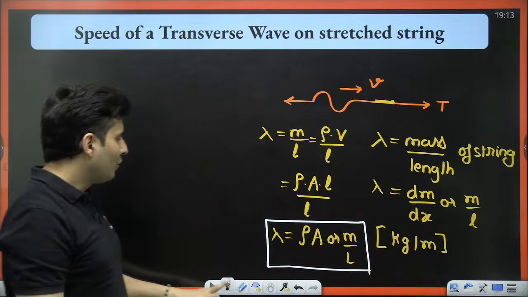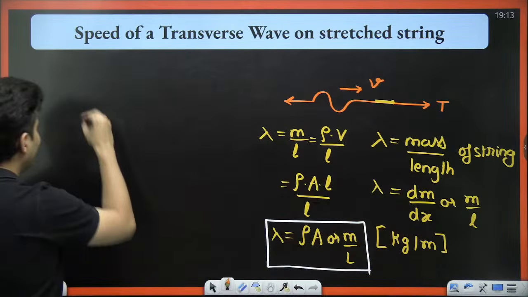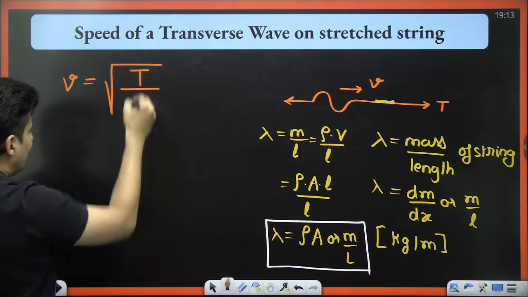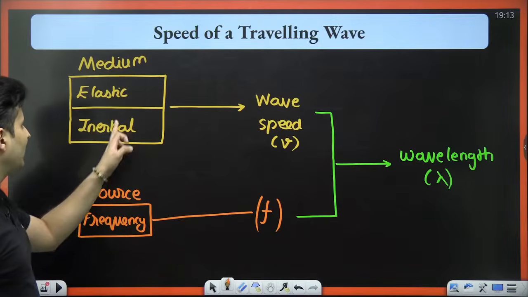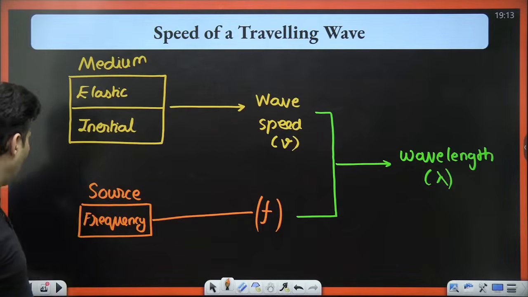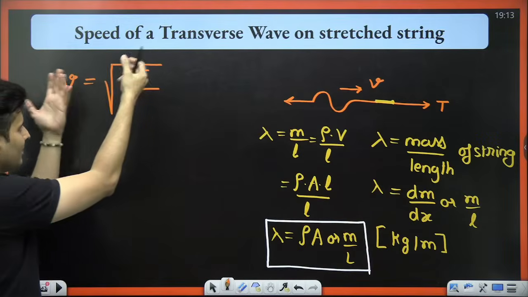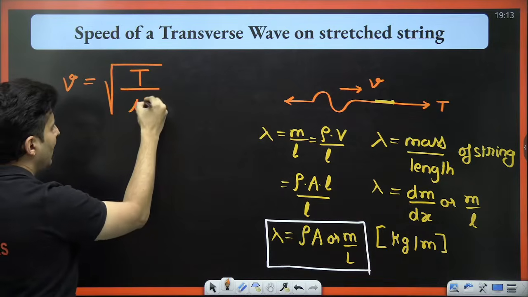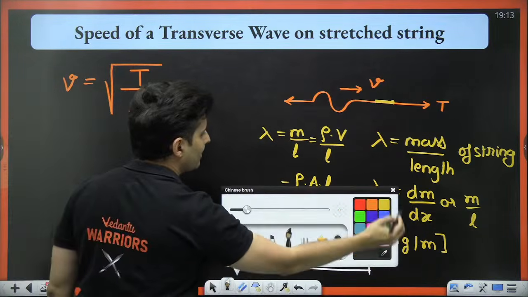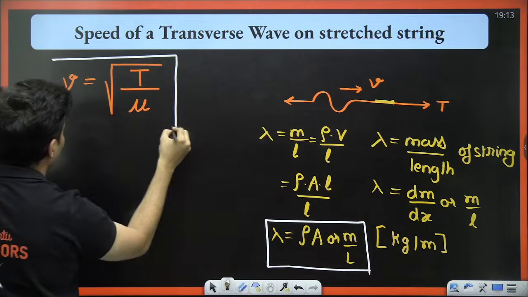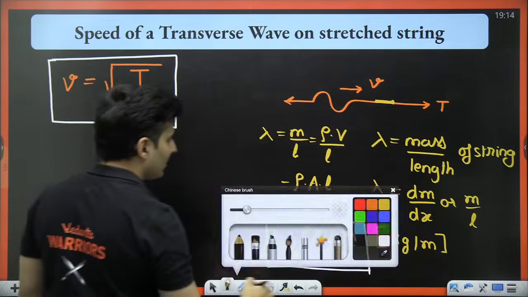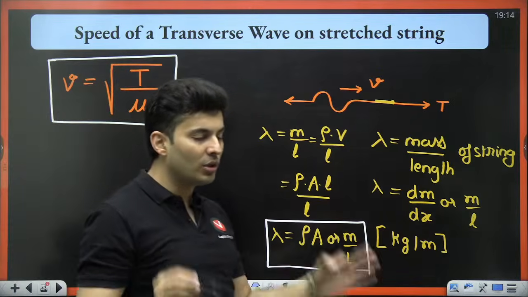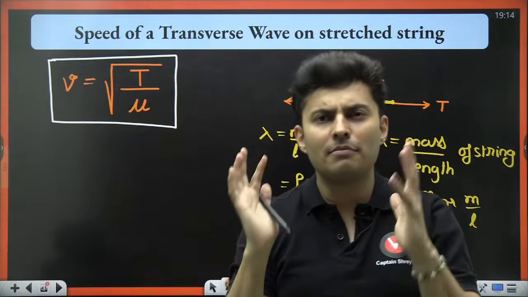Okay, now what is that formula, you might ask? Well, Shreyas sir, please tell me the formula. Well, Shreyas sir tells the formula is nothing but elastic property. Elastic property is on the top, inertial property is below. Elasticity, elastic property, tension gives that elastic property. Inertial property, mass per unit length. That's all. That is the wave speed. Both the properties are there. So this is the wave speed on a string, which is root of tension by mu.